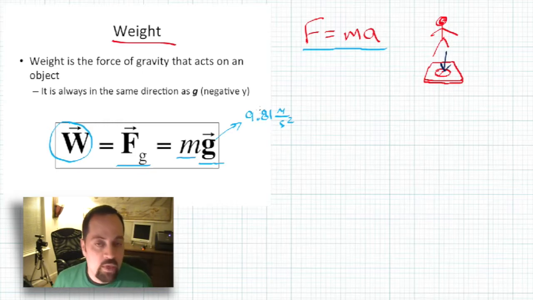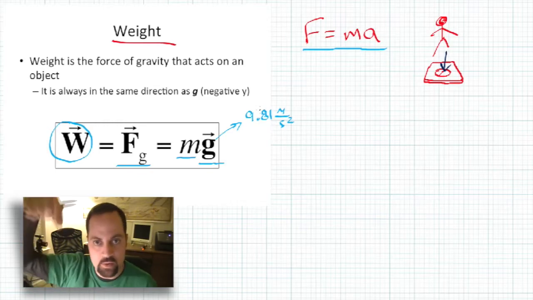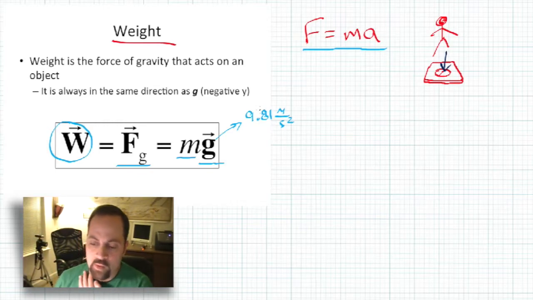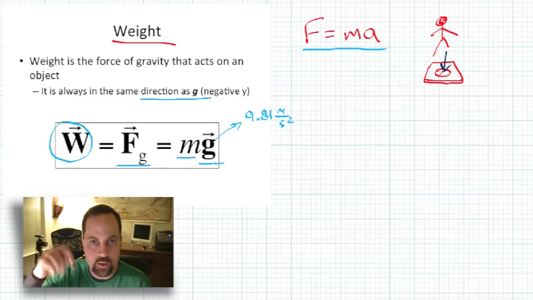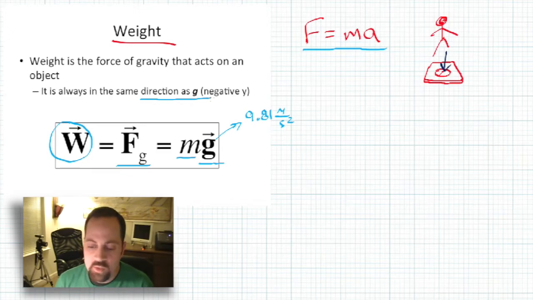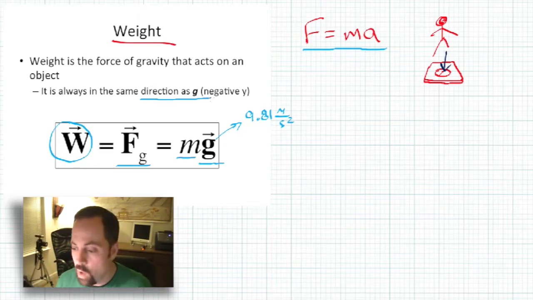And in pretty much all the cases we're going to use it in, that force that is caused by gravity is going to be directed downwards, which is why it tells us this right here. It's always in the same direction as G, which in our case is going to be in the negative Y direction. But this is really important. This is going to be for any object that we deal with that undergoes forces. As long as it's on Earth, it's going to be experiencing a force caused by gravity, among other forces as well.